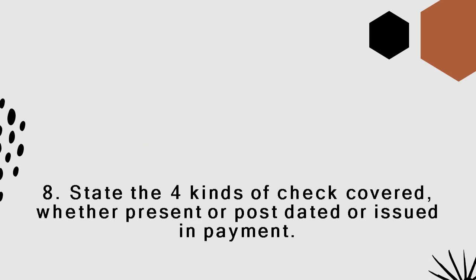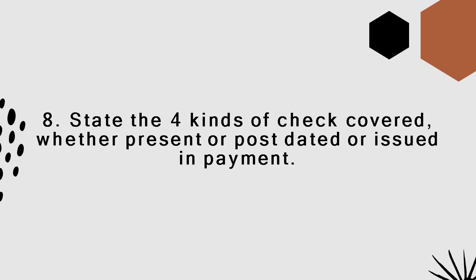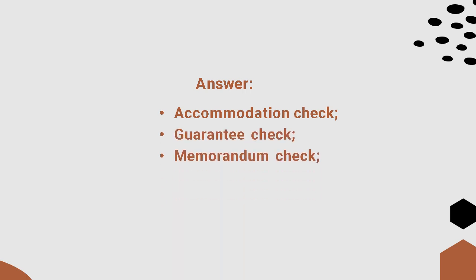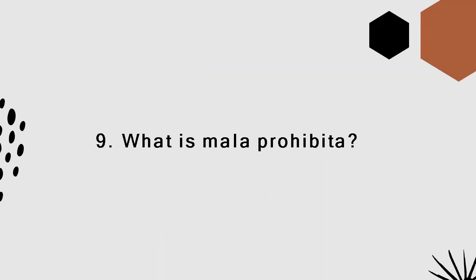Number 8. State the 4 kinds of check covered, whether present or post-dated or issued. Answer: accommodation check, guarantee check, memorandum check, and foreign check. Number 9. What is mala prohibita?